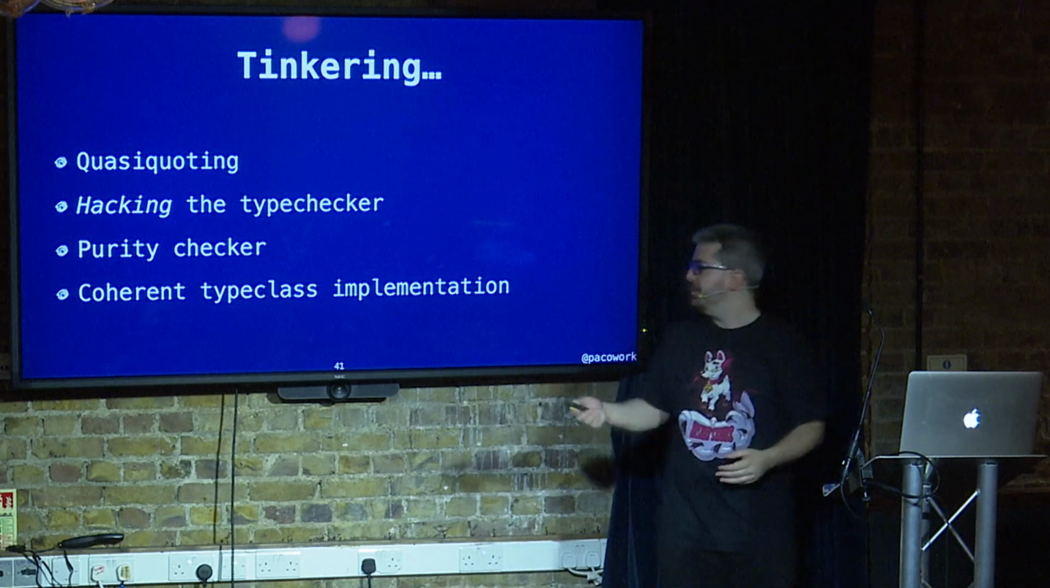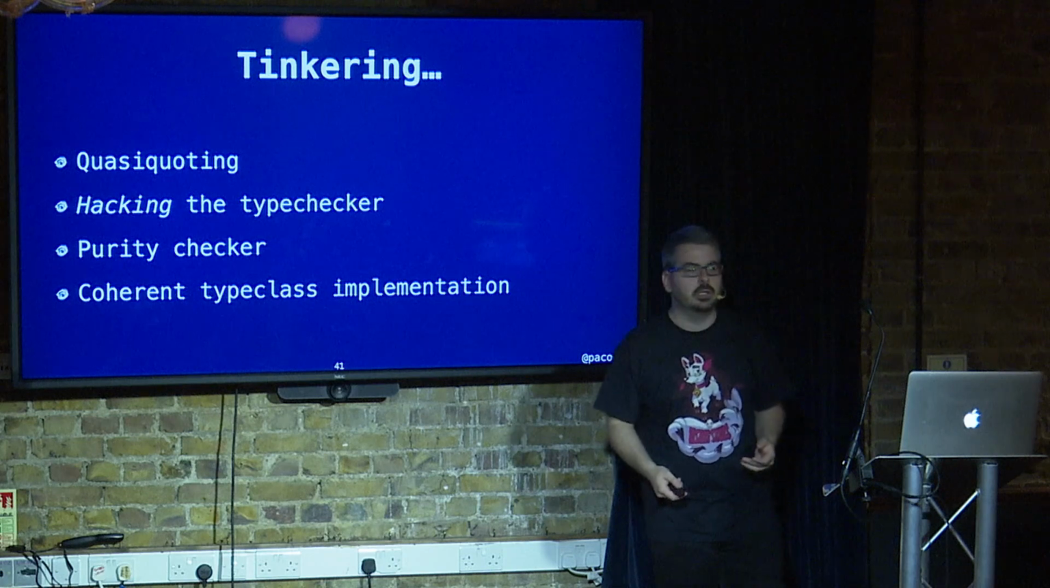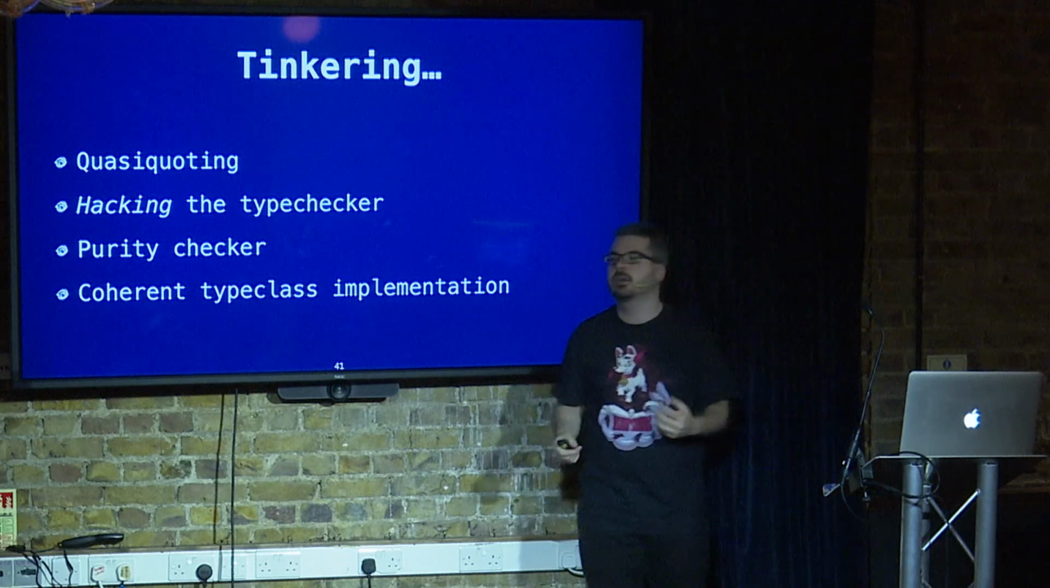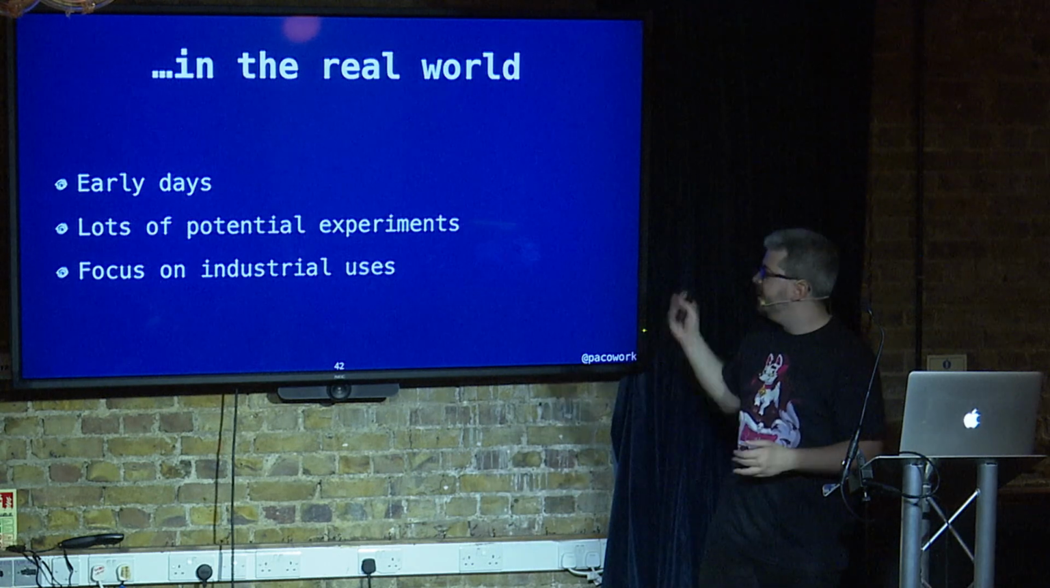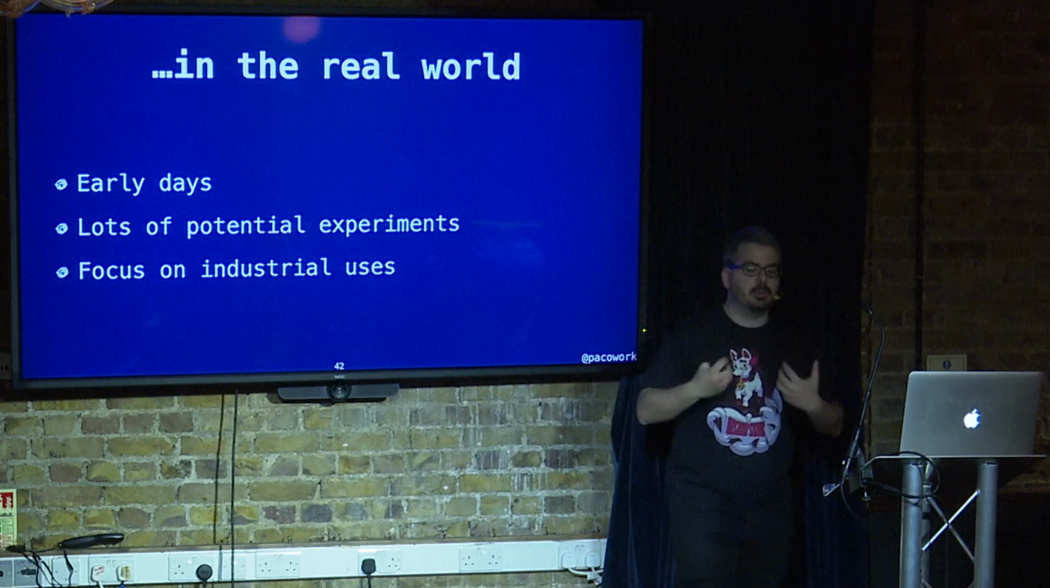And then we can do implementation of coherent type class implementation. So we can have global injection in the context of mobile development. And all of this is in the real world. So this is not only a project that we're doing for us.